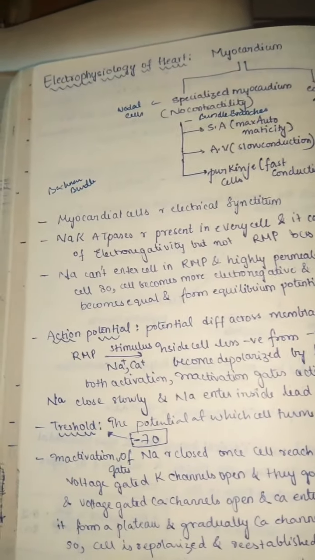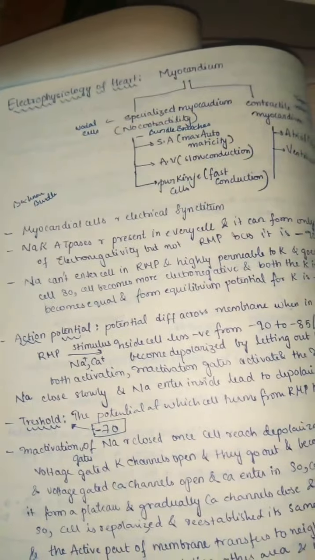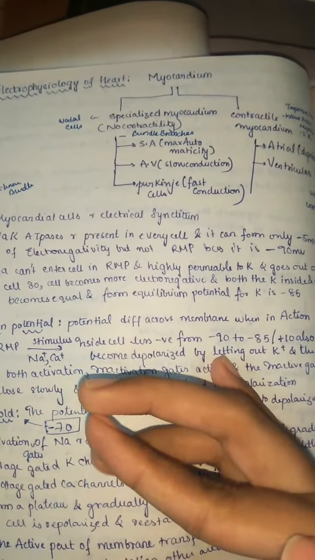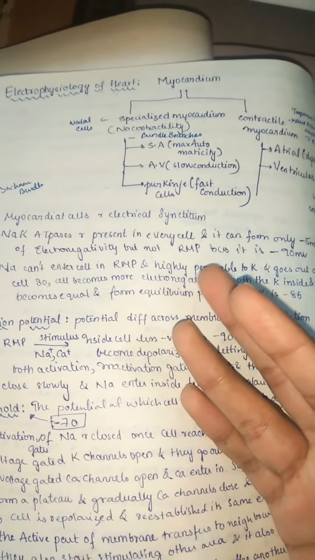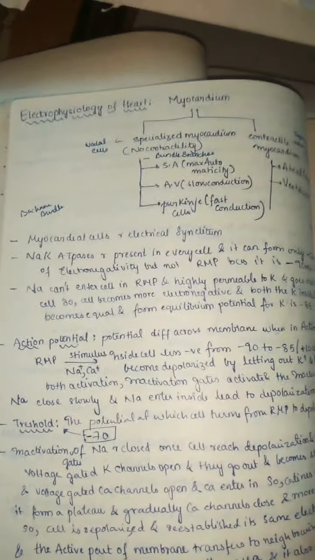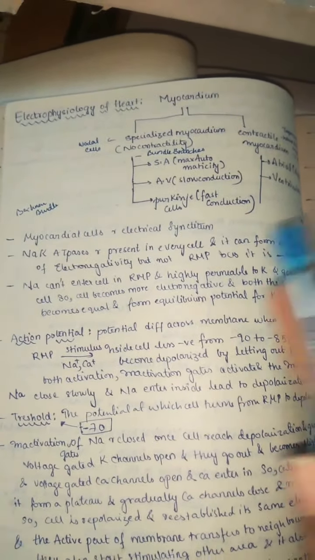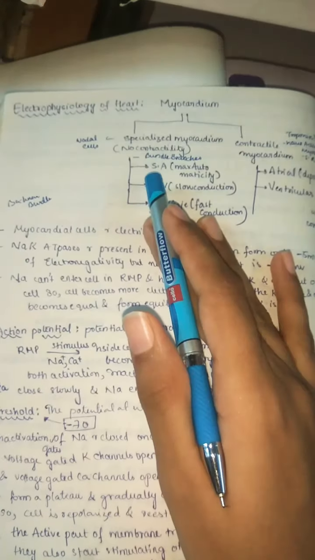Welcome to our channel. Today we're going to discuss the electrophysiology of the heart, that is, cardiac action potentials, and how the action potentials convert into excitation-contraction coupling in the heart. The main electrophysiology of the heart takes place in the myocardium. We know our heart has pericardium, endocardium, and myocardium. The myocardium is the middle muscle layer in which this electrical physiology takes place.